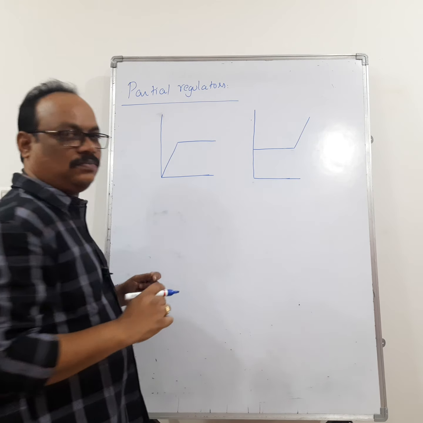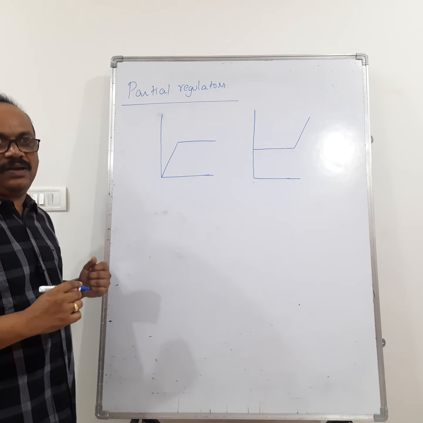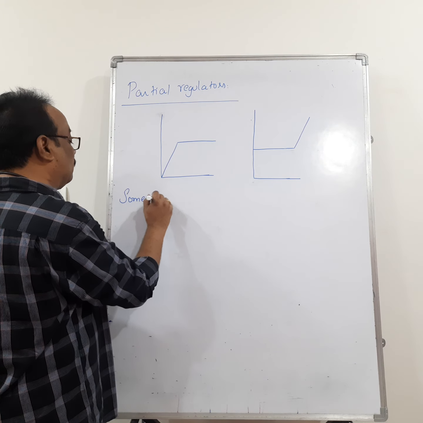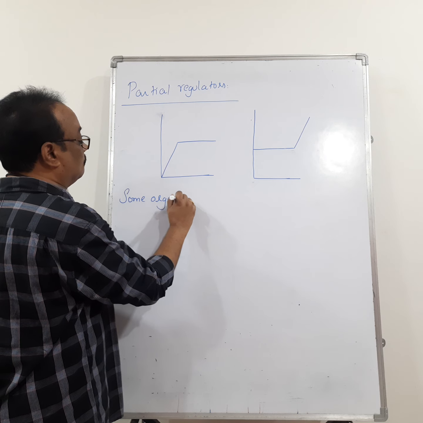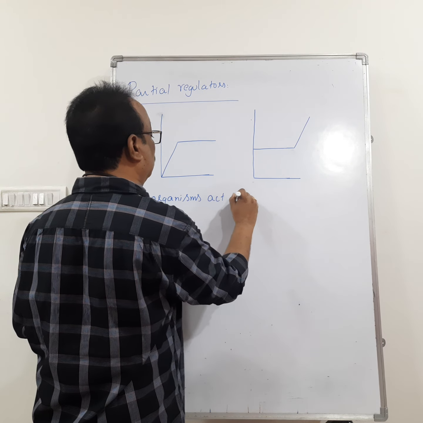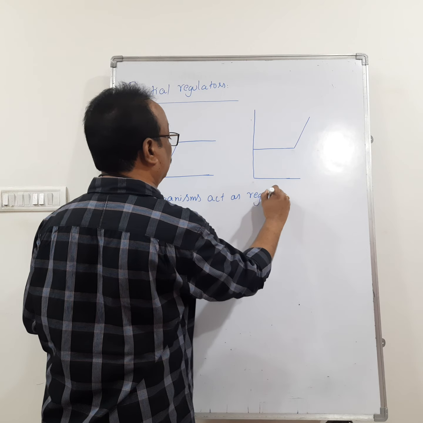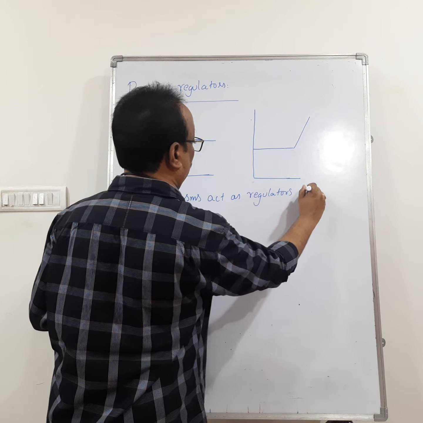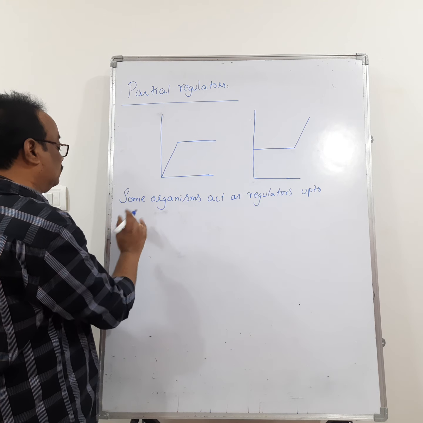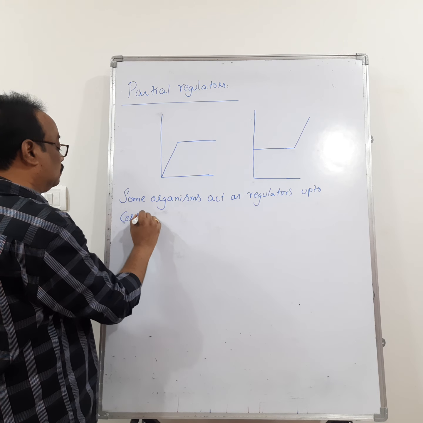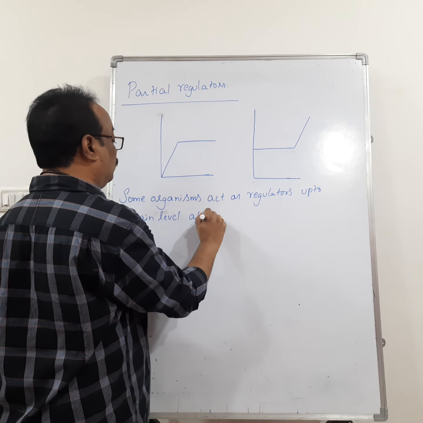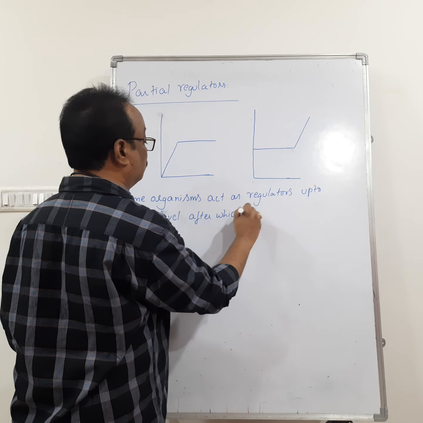Like this also you can draw. So what are partial regulators? Partial regulators means some organisms act as regulators up to a certain level, after which they conform.